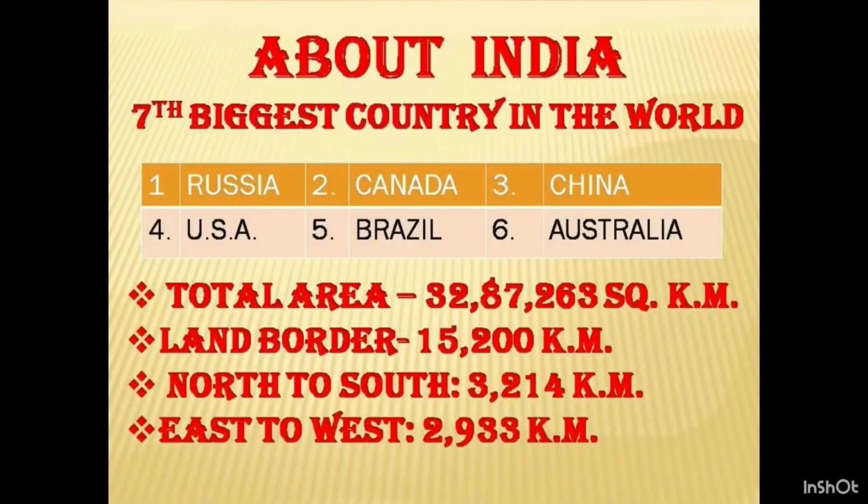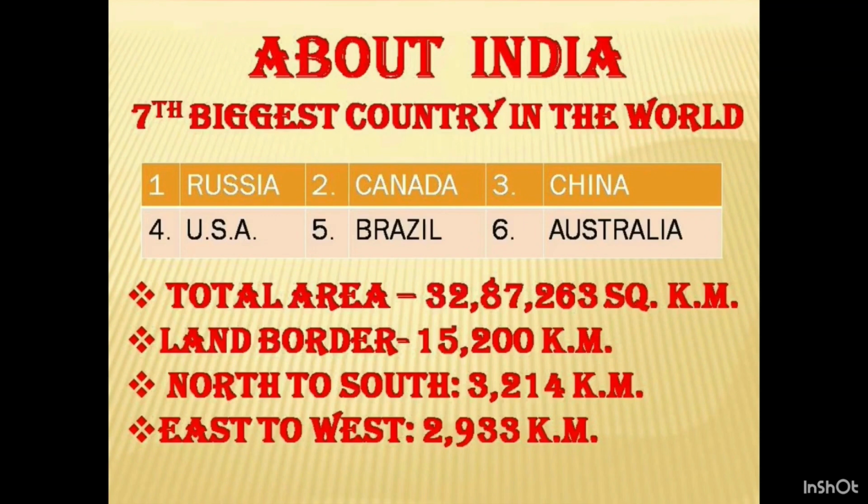So you can note the main points about India. India is the 7th largest country in the world as far as area is concerned. First is Russia, second Canada, third China, fourth USA, fifth Brazil, sixth Australia, and 7th is India. Total area of India is 32,87,263 square kilometers. Land border 15,200 kilometers.